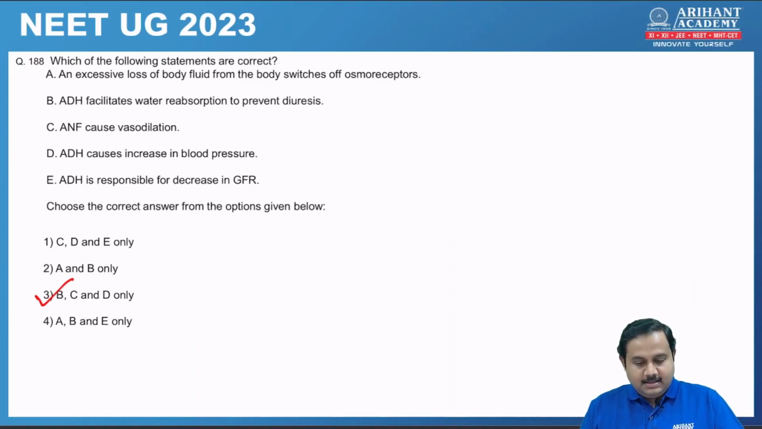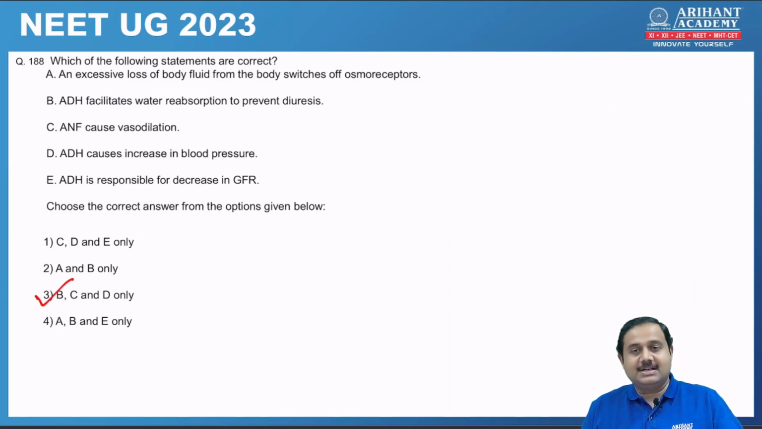188. Which of the following statements are correct? So, an excessive loss of body fluid from body switches off osmoreceptor, which is wrong. It will switch on osmoreceptor because you have lost fluid. ADH facilitates water absorption to prevent diuresis, which is correct. ANF causes vasodilation, that's also correct because it has to reduce your blood pressure.